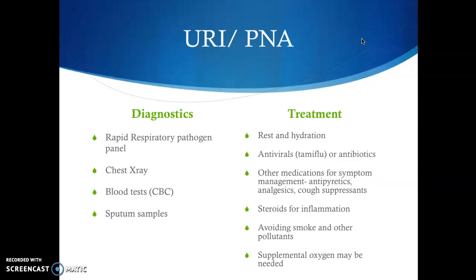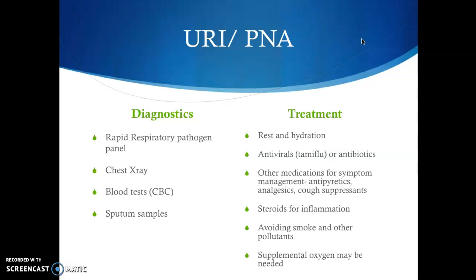Respiratory pathogen panels can be done fairly quickly and inexpensively to test for common respiratory infections. Chest x-rays can be done to see the extent and area of infection in the lungs. Blood tests can be done additionally to see if there are inflammatory markers associated with systemic infection, such as elevated white blood cell counts. Sputum samples can also be sent in to help isolate causative agents.